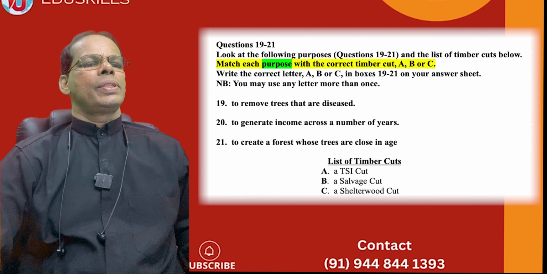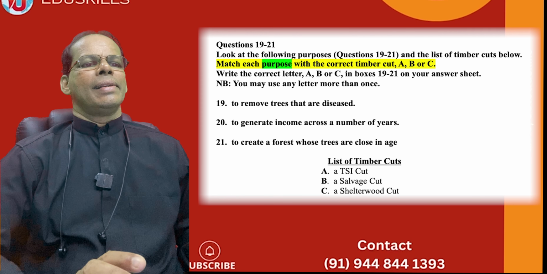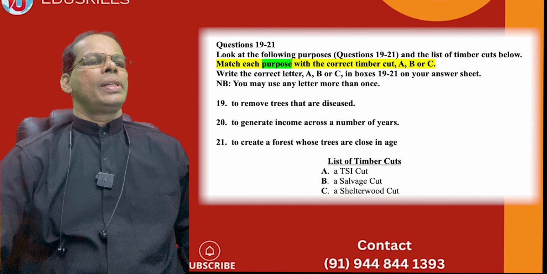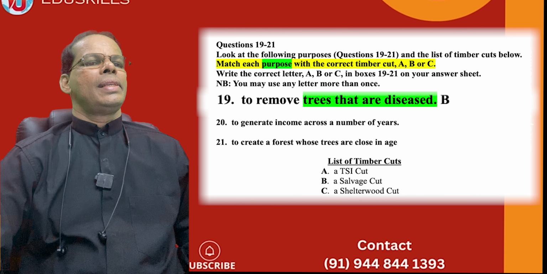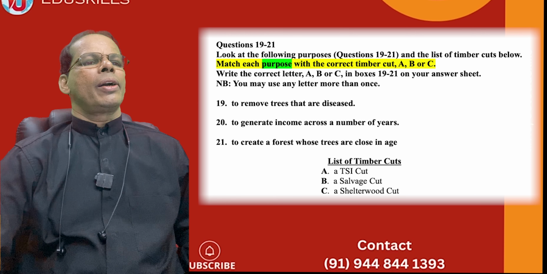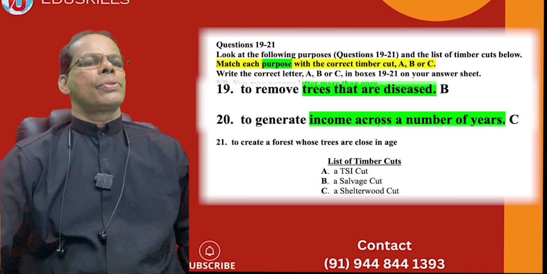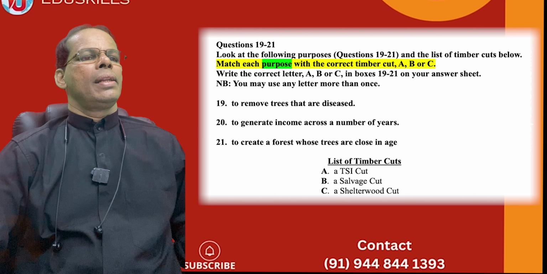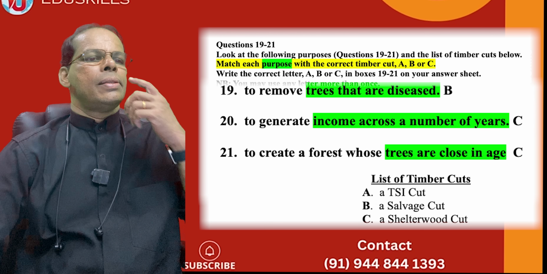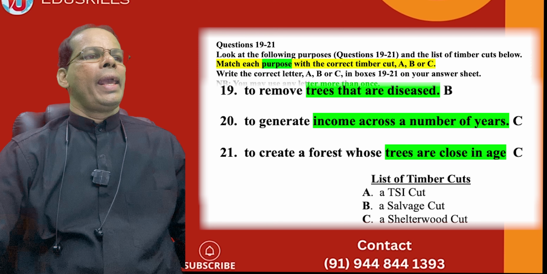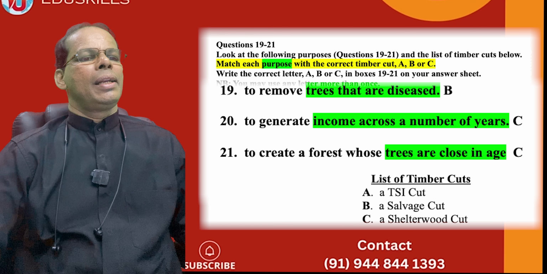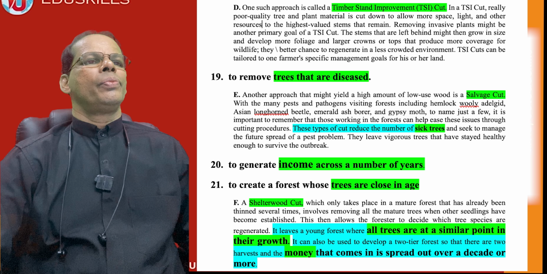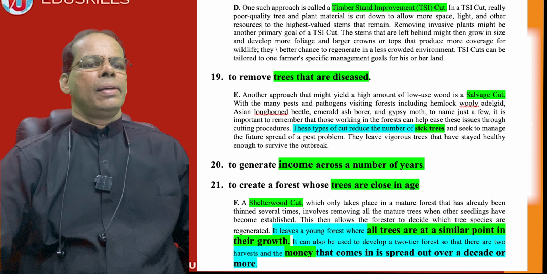A TSI cut, a salvage cut, a shelterwood cut. We already know where they are because we have seen them. The purposes are: to remove trees that are diseased, to generate income across a number of years, and to create a forest whose trees are close in age. Okay, these are the concepts. So we have to go back to those paragraphs where we have already marked the TSI cut, salvage cut and shelterwood cut. So you know where it is.